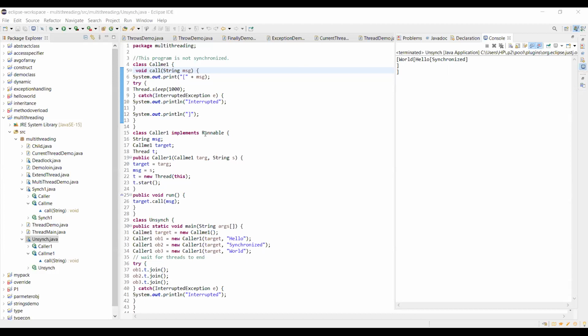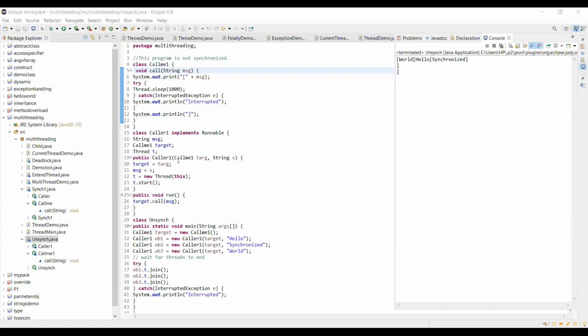Now, to make this program a synchronized program, what should we do? Anybody tell me? Synchronized block is one way. Another way is, what is the first way? There are two ways to make the execution in a synchronized manner. So what is the first way to make that?